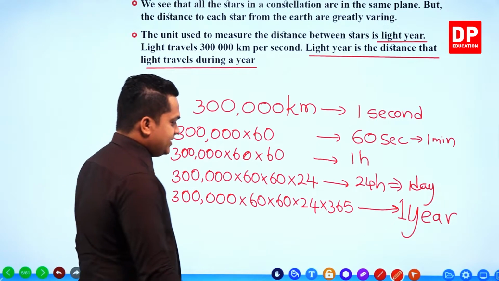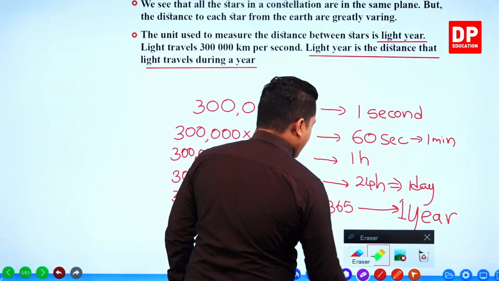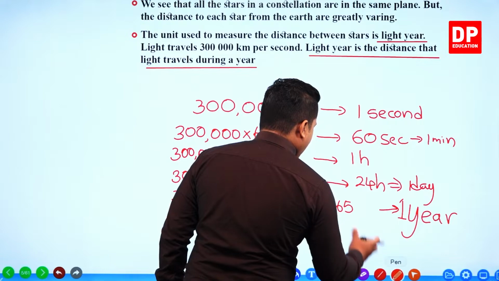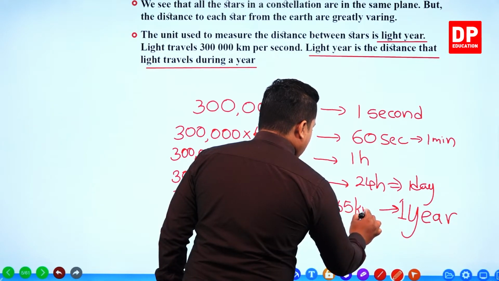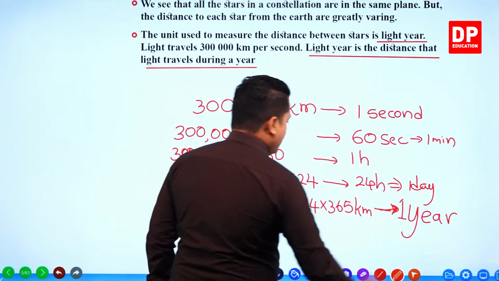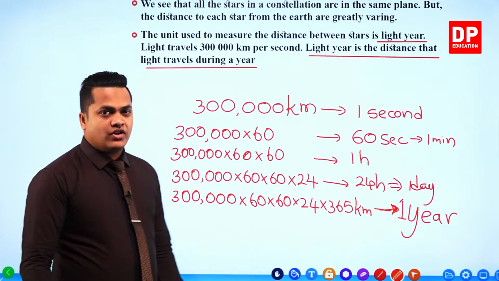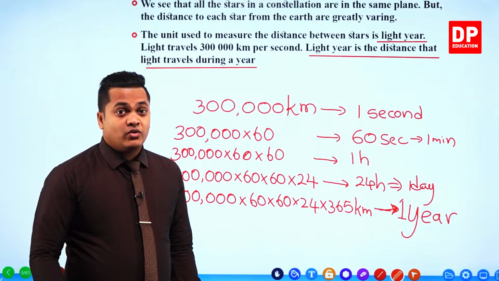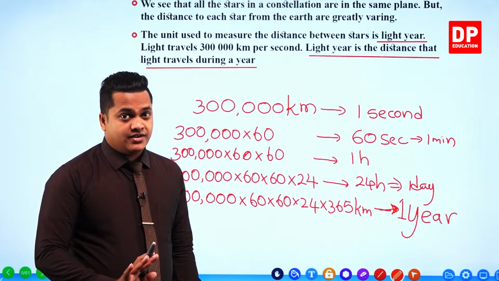So this is the distance traveled by a particular light ray in kilometers during 1 year of a time period.